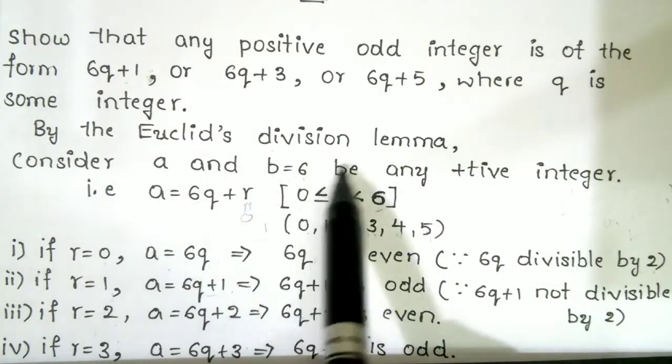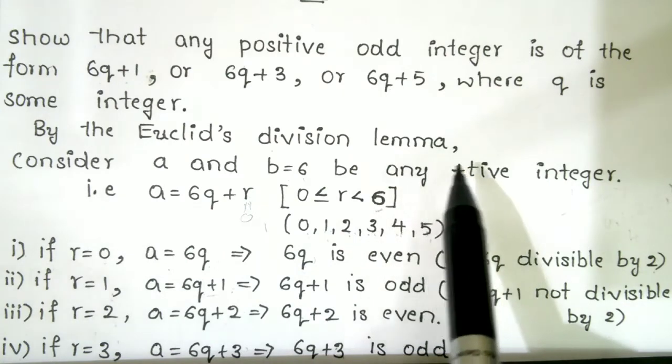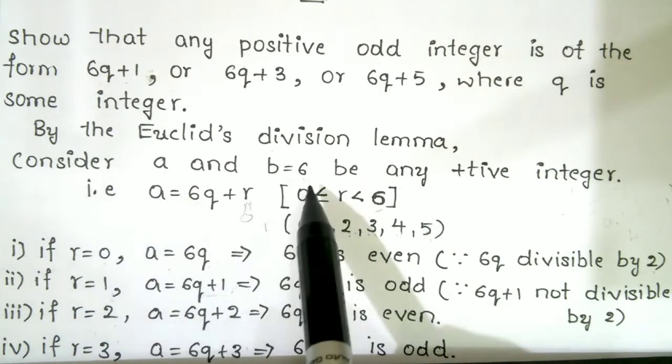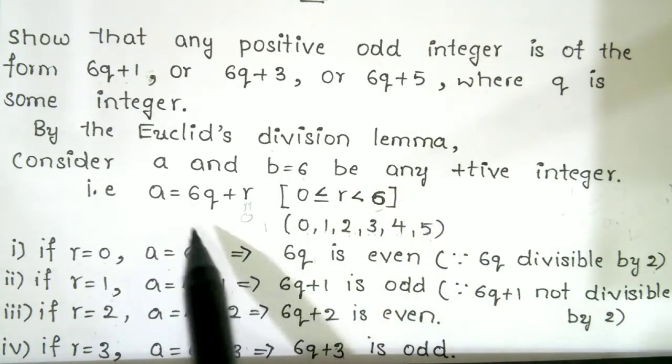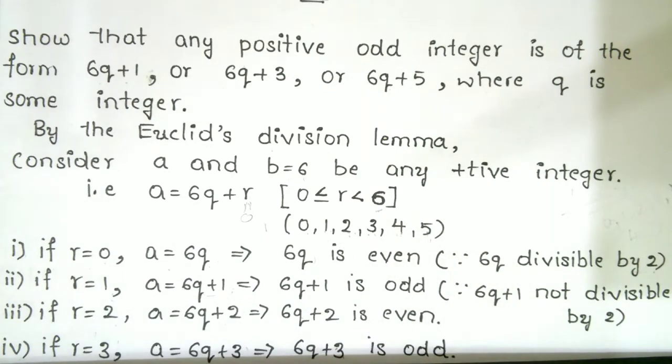By Euclid's division lemma, for given positive integers a and b, there exist q and r such that a equals bq plus r, where 0 is less than or equal to r, and r is less than b. So this is Euclid's division lemma. You just have to alter it.